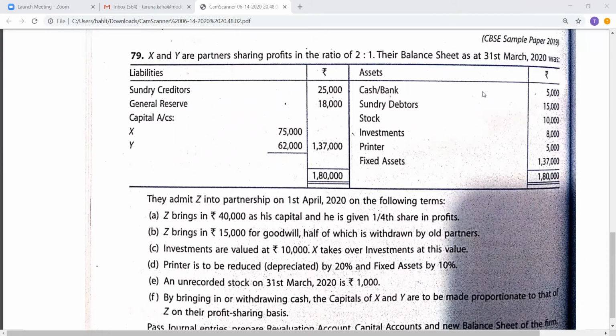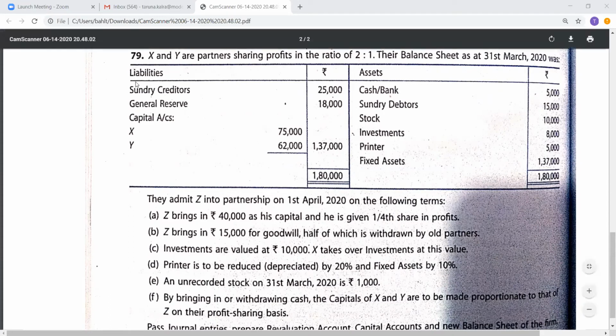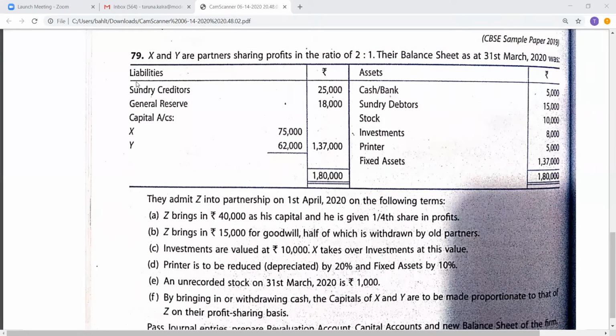In today's session, we'll be starting with some practical problems from admission of the partner, capital adjustment. We'll be taking up question number 79 from the book T.S. Garewal 2020 edition. This question is based upon adjustment of capital of the partners.